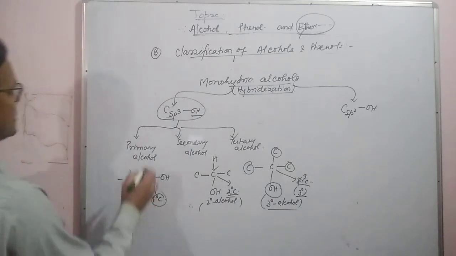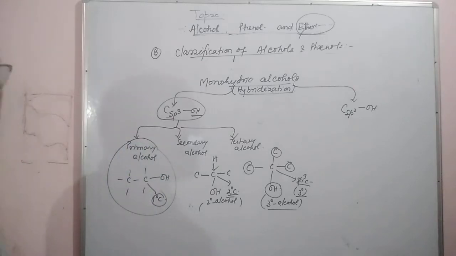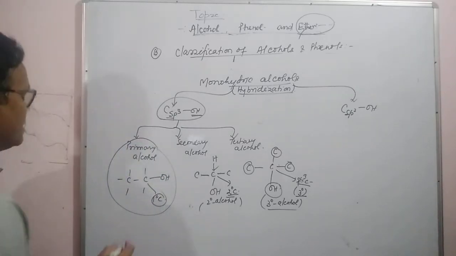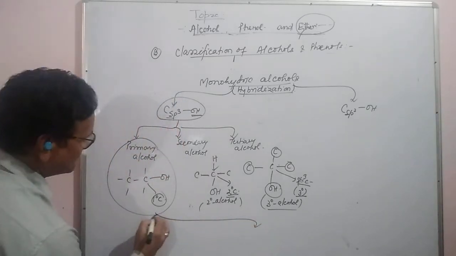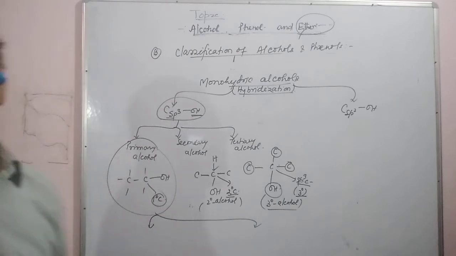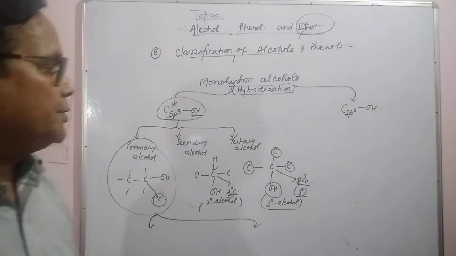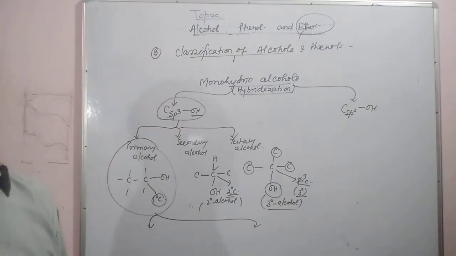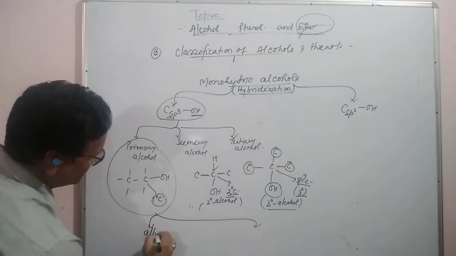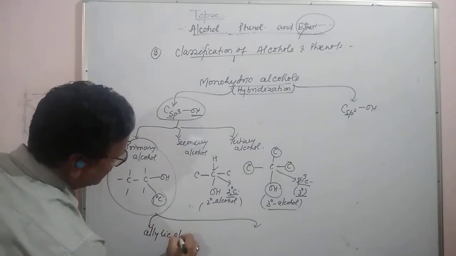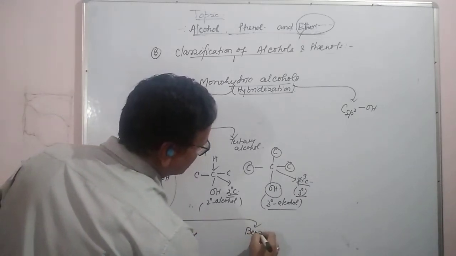Now see here, we will get primary alcohols, which again are of two types. One is allylic alcohol, and the other is benzylic alcohol. It means allylic alcohol and benzyl alcohol.